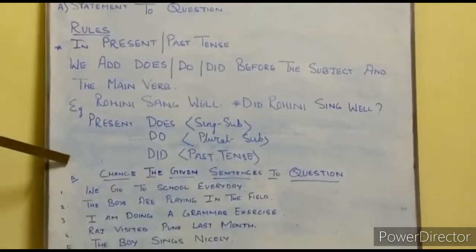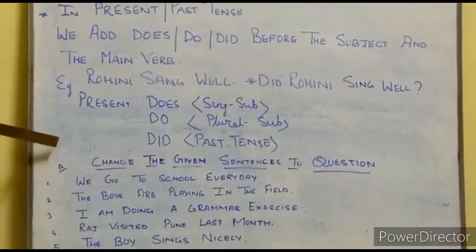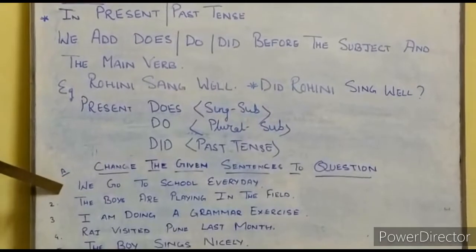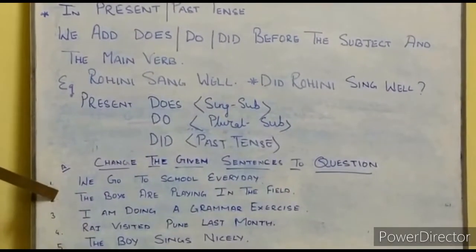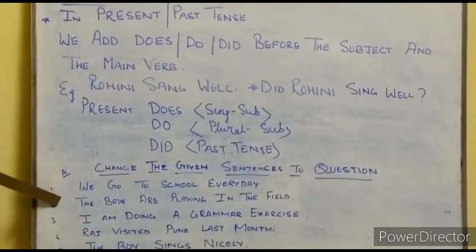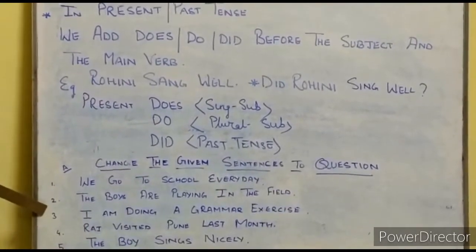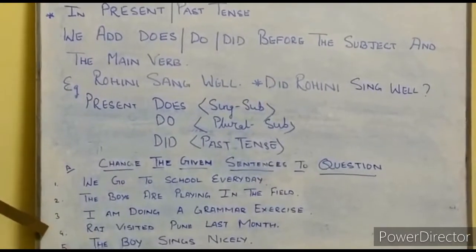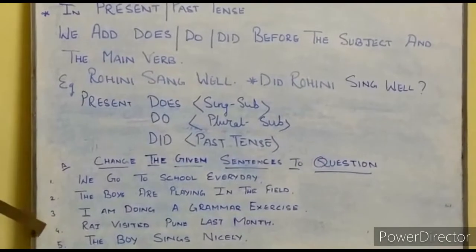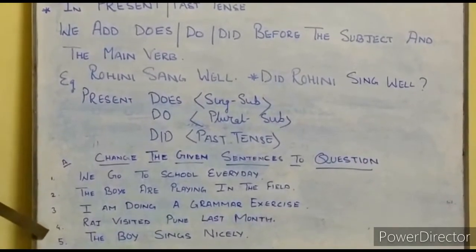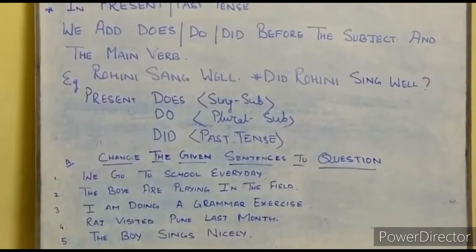Just note it down. Change the given sentences to question. The first one, we go to school every day. Number 2, the boys are playing in the field. Number 3, I am doing a grammar exercise. Number 4, Raj visited Pune last month. Number 5, the boy sings nicely. Note down, students.